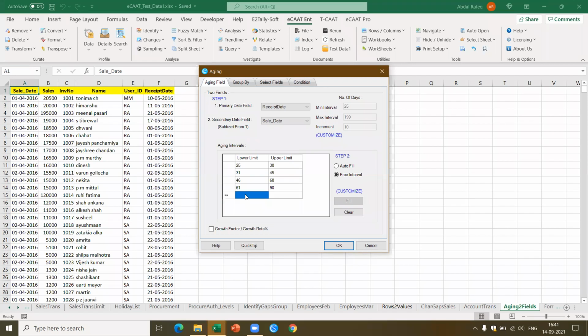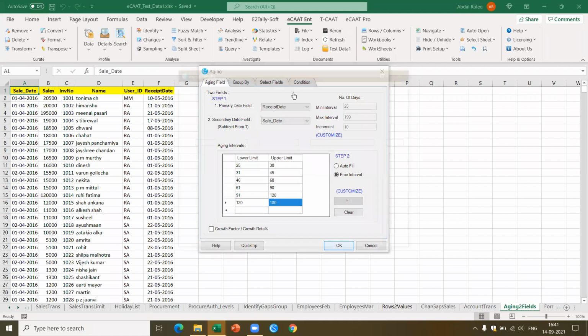And I got, let's say, 91 to 120. Okay. 120 to 180. So I'm just doing analysis based on the payment pattern. I want to get an idea how these parties have paid and who has paid within this credit period of 30 days.